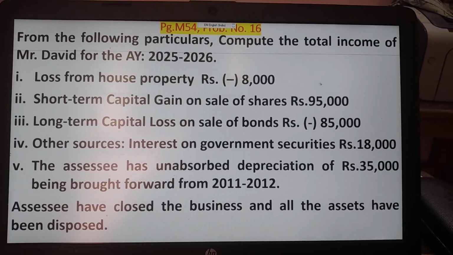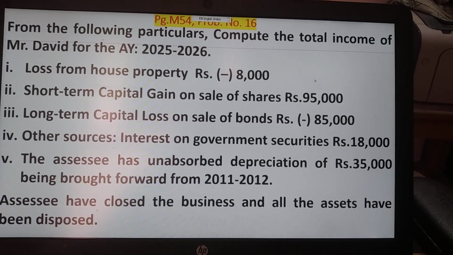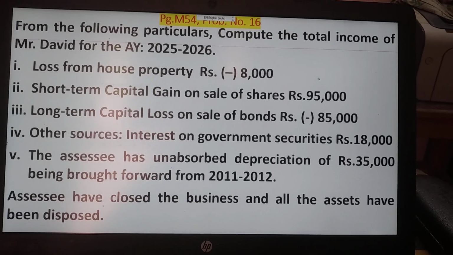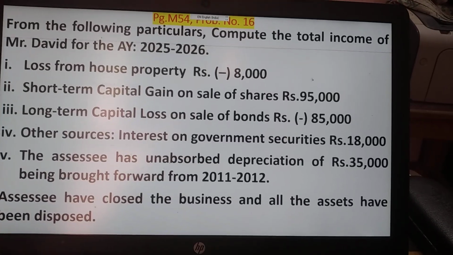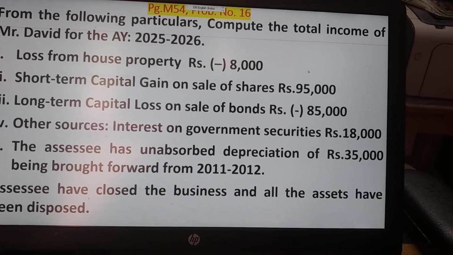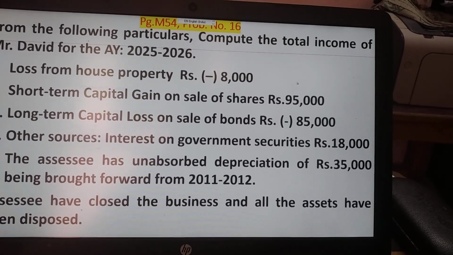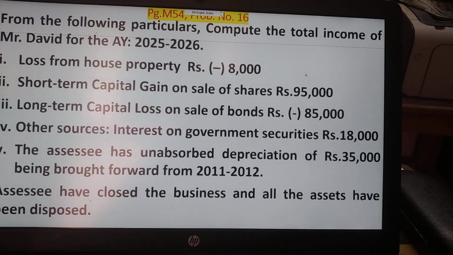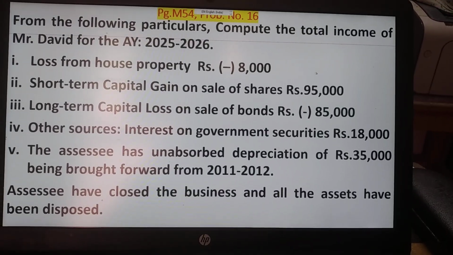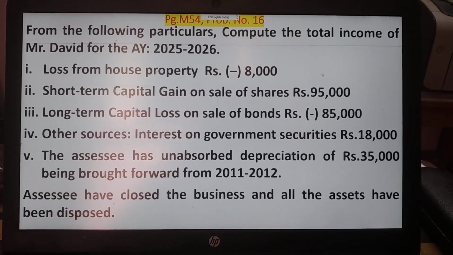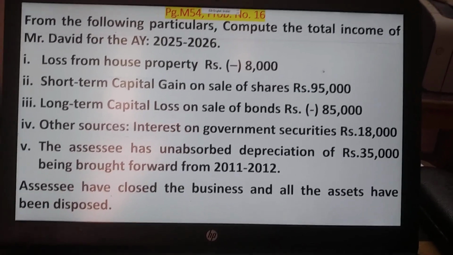From the following particulars, compute the total income of Mr. David for the assessment year 2025-2026. Loss from house property minus 8,000. Short-term capital gain on sale of shares 95,000. Long-term capital loss on sale of bonds minus 85,000. Other sources, interest on government securities 18,000. The assessee has unabsorbed depreciation of rupees 35,000 being brought forward from 2011-12. Assessee have closed the business and all the assets have been disposed of.